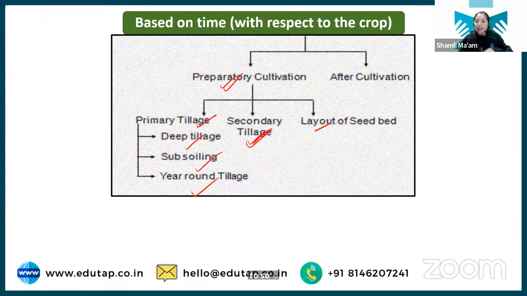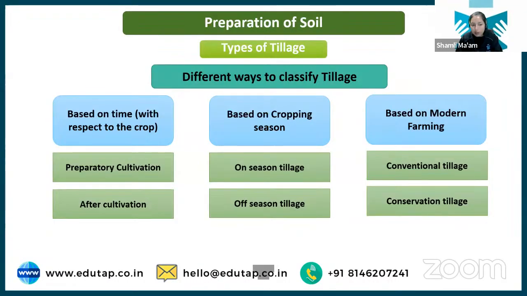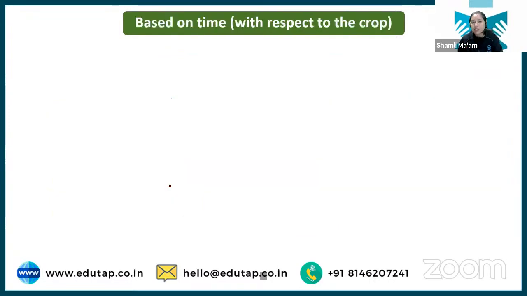Accordingly, if we want to divide the whole plot into small seed beds, we will convert the complete plot into small seed beds, and on these seed beds different crops can be grown. That is the final step, the layout of seed bed. Now, this was preparatory cultivation. After cultivation tillage also happens. After preparatory cultivation, we do some kind of after cultivation tillage operation.